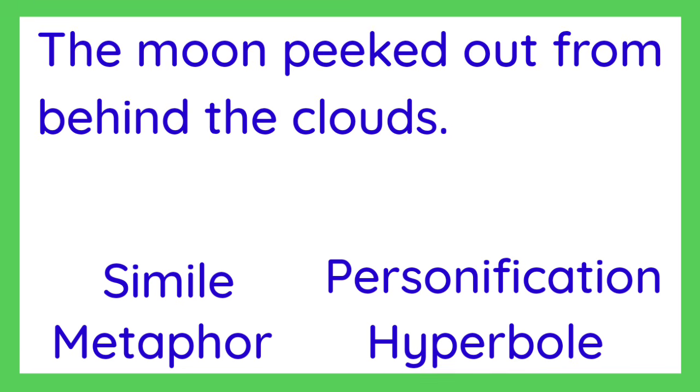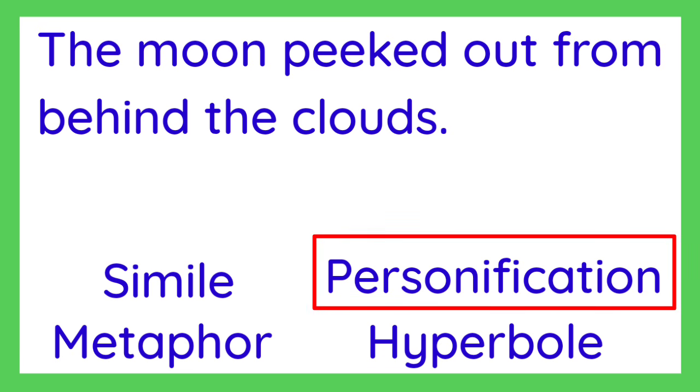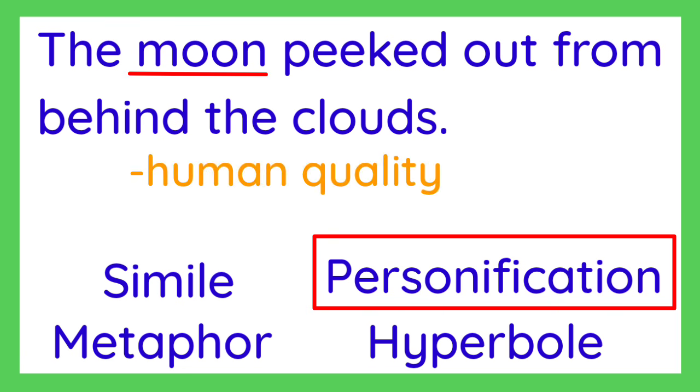Next, the moon peeked out from behind the clouds. What do you think is the answer? It is personification. Why? Because in this statement, the moon is given human quality, its ability to peek.